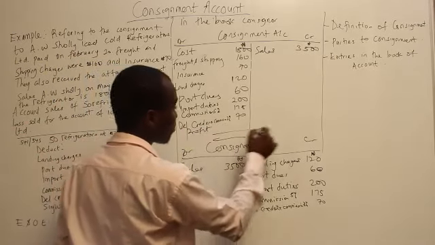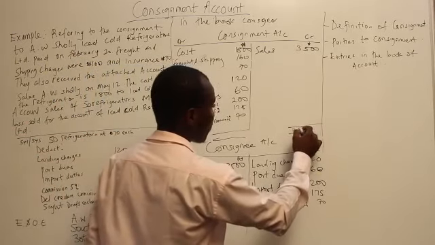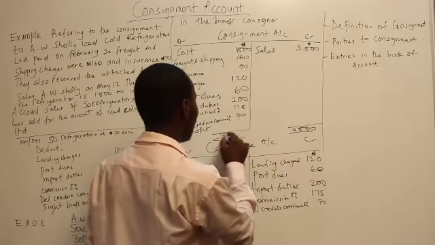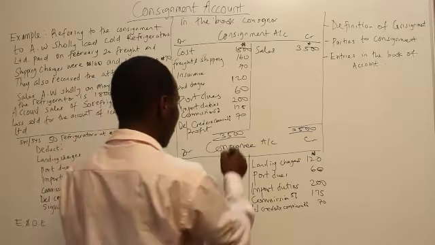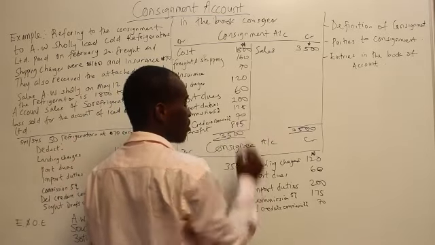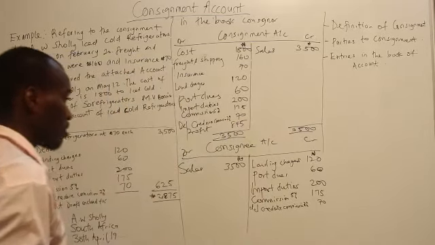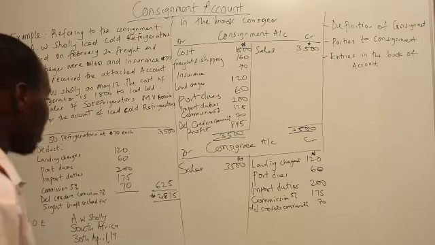That will be profit on consignment. I'll take the 3,500 made by the consignor. So 3,500 minus 2,655 gave us 845. That is the profit made by the consignor on consignment. So the next thing is to balance this account now.